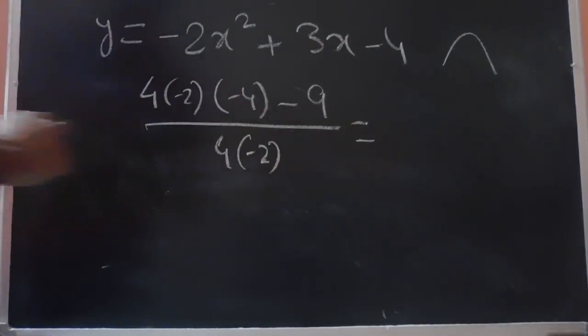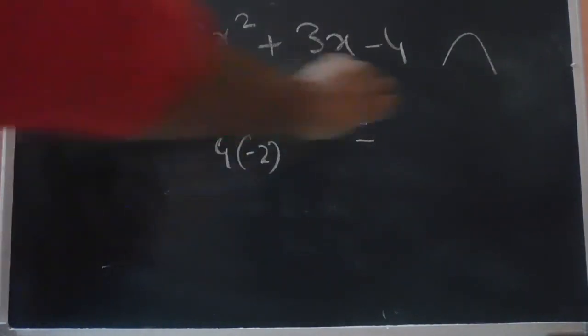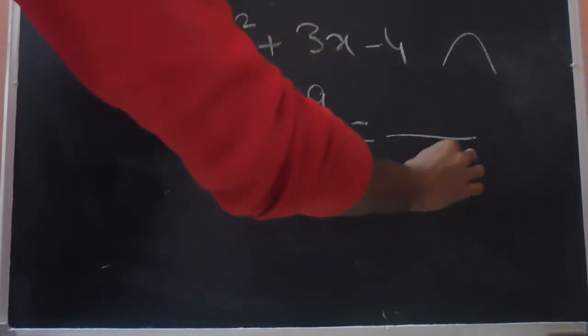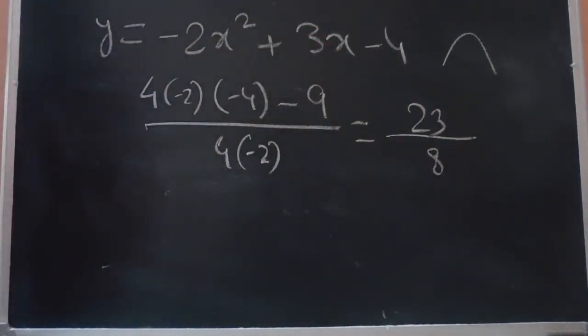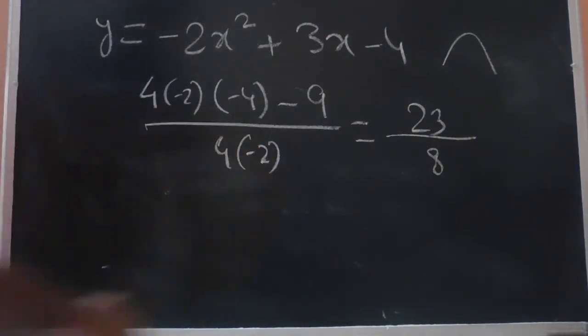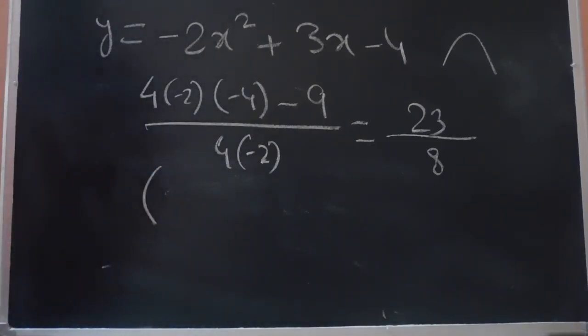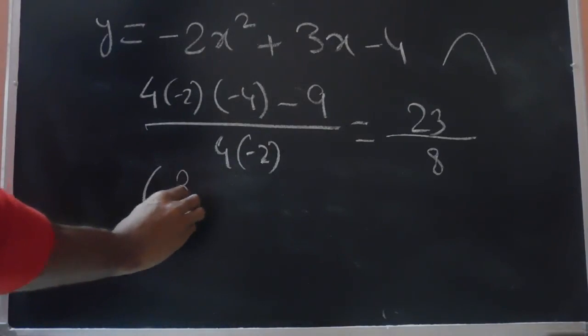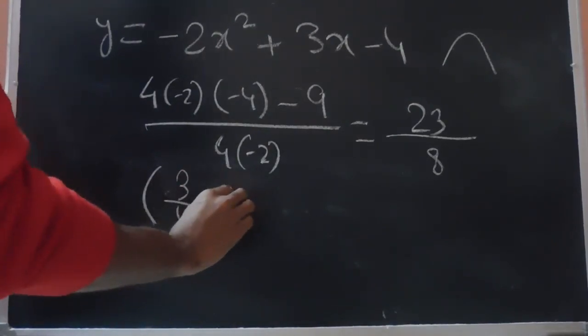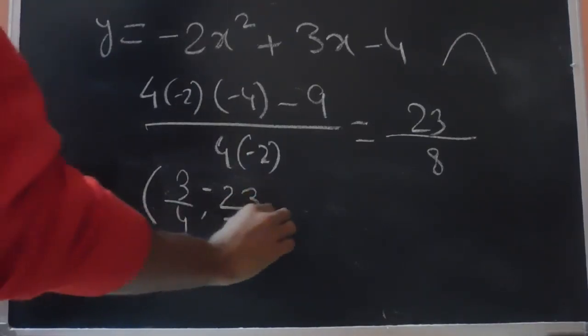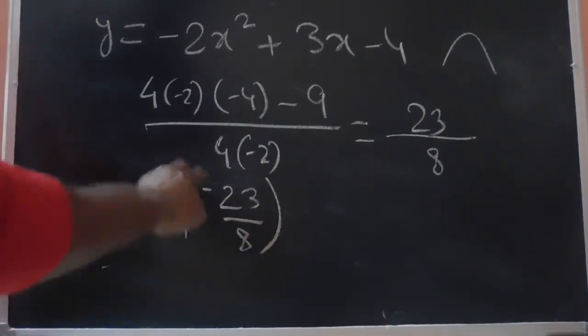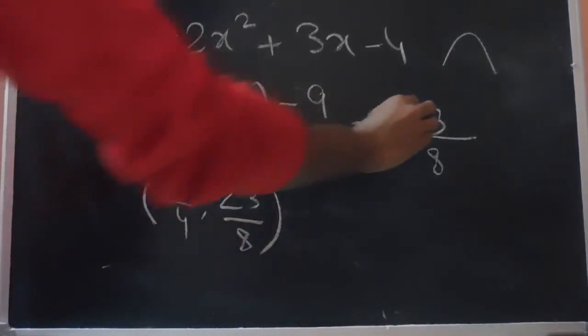So this is equal to 32 minus 9 over, so this is minus 23 by 8.